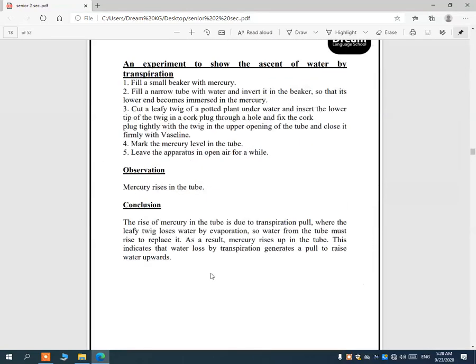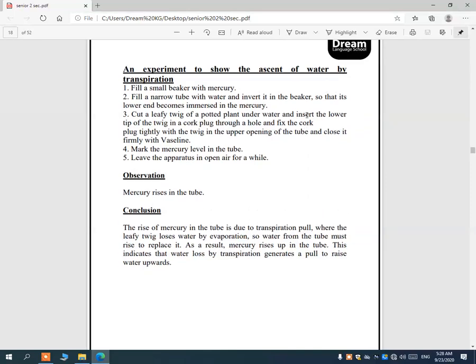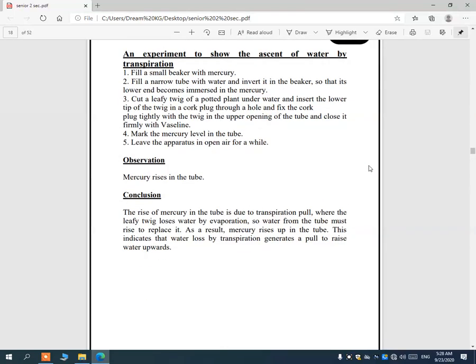Also, number 3, an experiment to show the ascent of water by transpiration. We will fill a small beaker with mercury and fill a narrow tube with water and invert it in the beaker so that its lower end becomes immersed in the mercury.